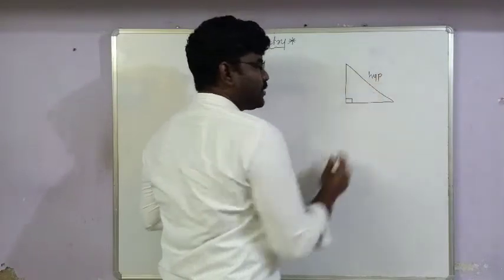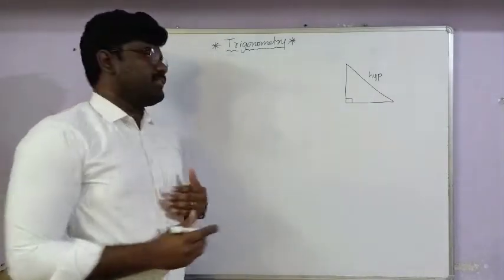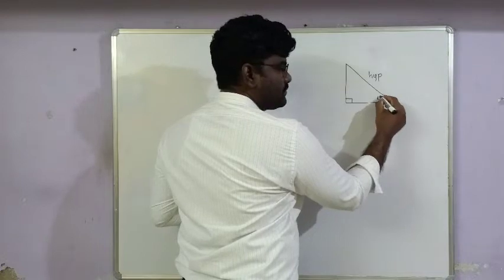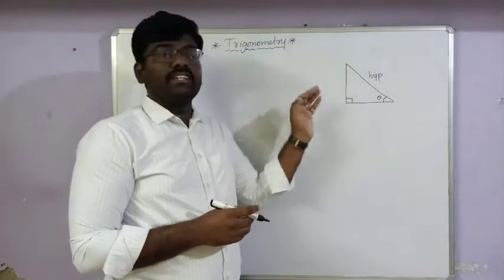After that we have to fix some angle in the other two angles. For example, here we take this angle. Then we have to give the names of the other two sides.